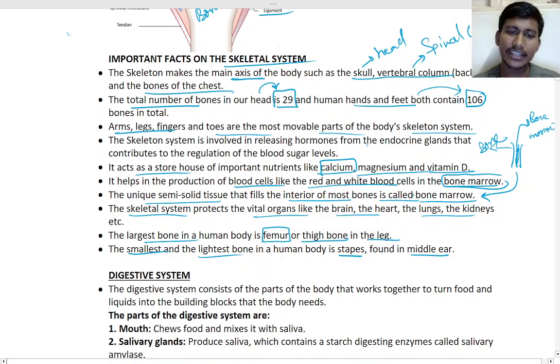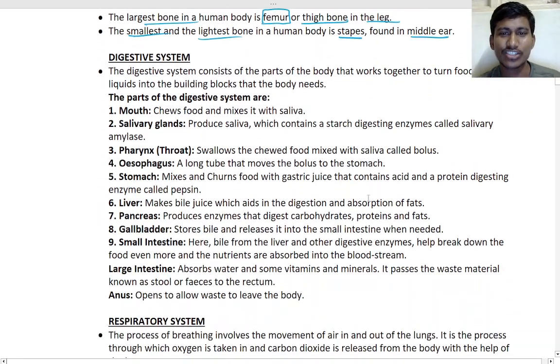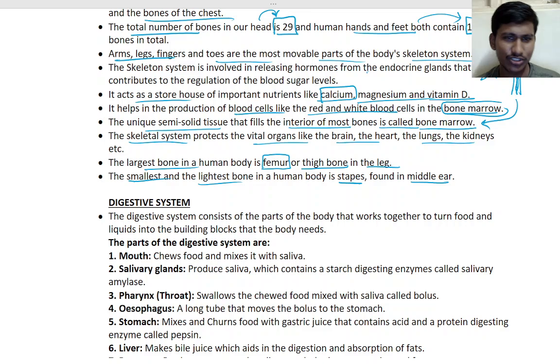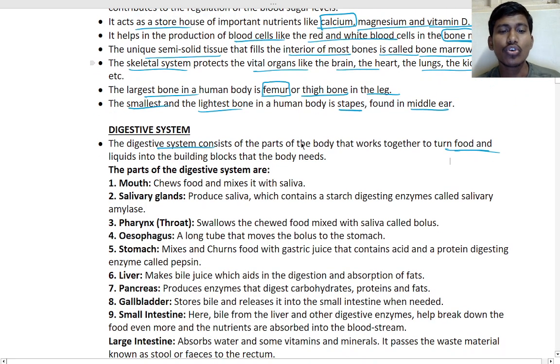Fine. So next is the digestive system. We have already studied the digestive system, isn't it? Yes, we'll see a little bit. So the digestive system consists of different body parts that digest the food and convert it into our nutrients and energy, right? So you know, mouth and all, everything.